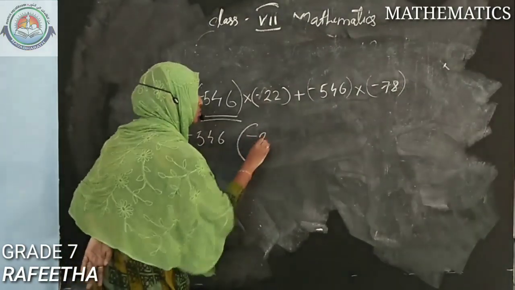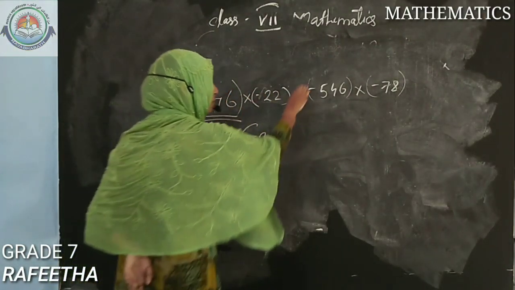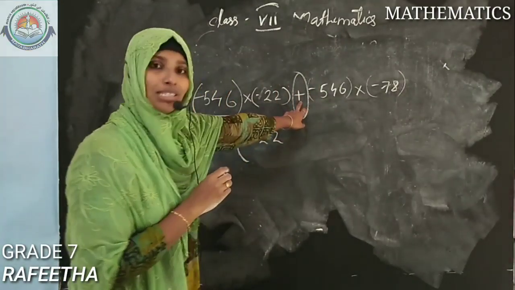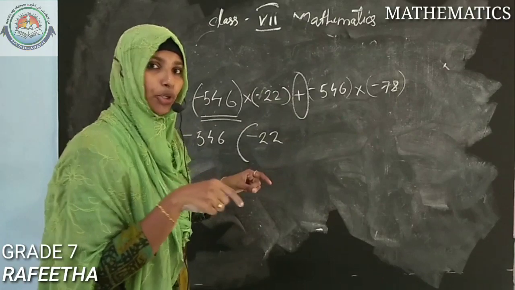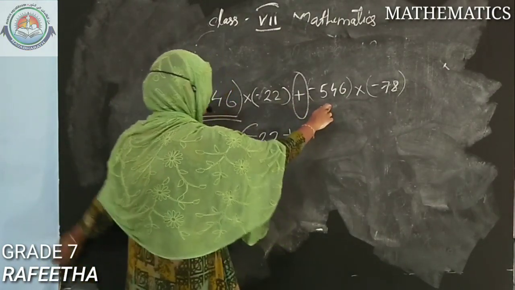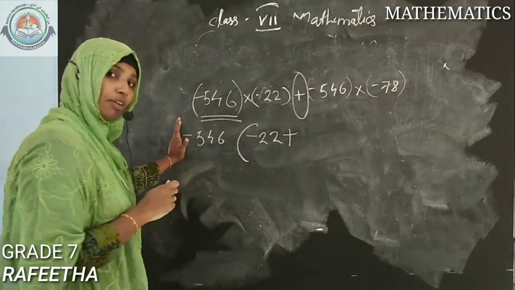What will be remaining there? That is minus 22. Plus, here is another thing you want to keep in mind: don't forget the sign, don't forget to put the operation. This positive means it is the operation inside that we are going to do. So this is the positive sign we want to put here. What is remaining here? This minus 546, we have taken that to the outside first.